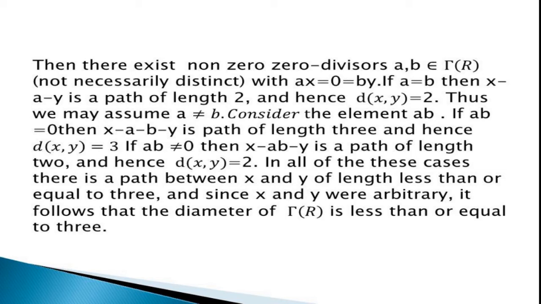That is, d(x,y) is equal to 2. In all these cases, there is a path between x and y of length less than or equal to 3. And since x and y are arbitrary, it follows that the diameter of Γ(R) is less than or equal to 3.